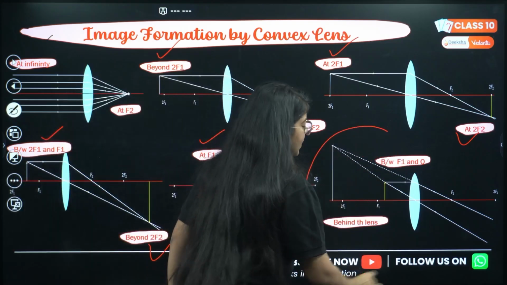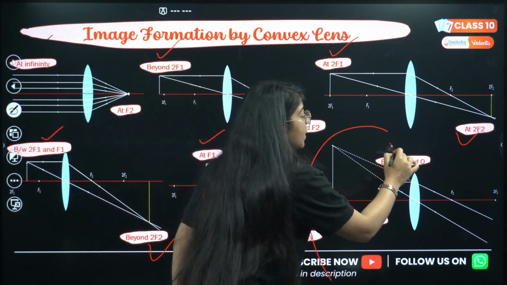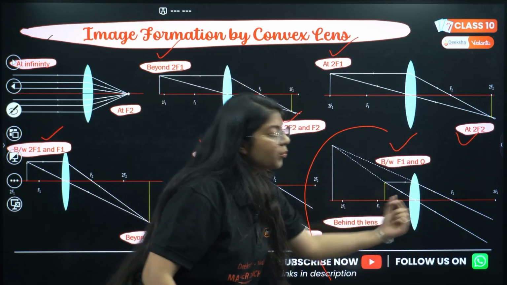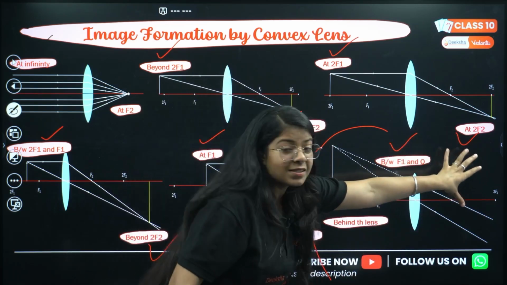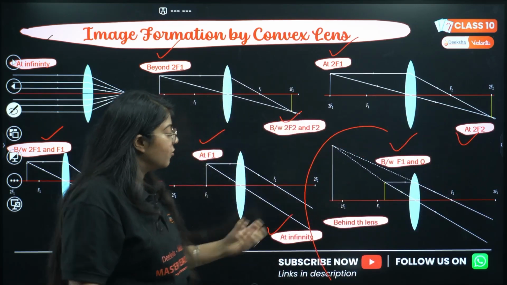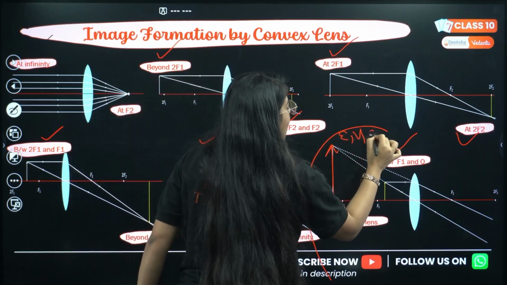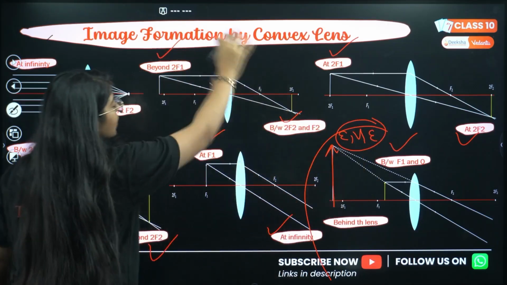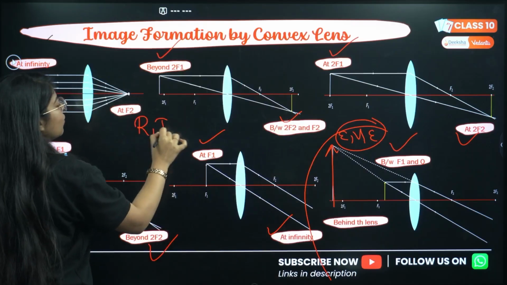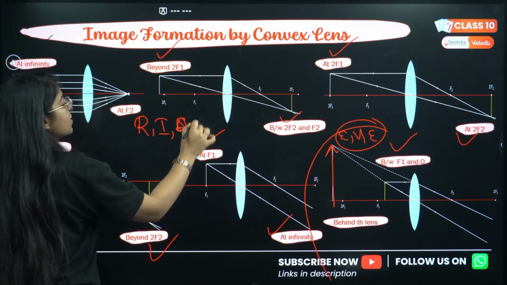Then the sixth case, again the exceptional one. Here the object is between f1 and the optical center. So instead of forming on this side, the image forms on this side of the lens. It is enlarged, virtual and erect. Correct? In all these 5 cases, again the image is real, inverted and of all sizes.